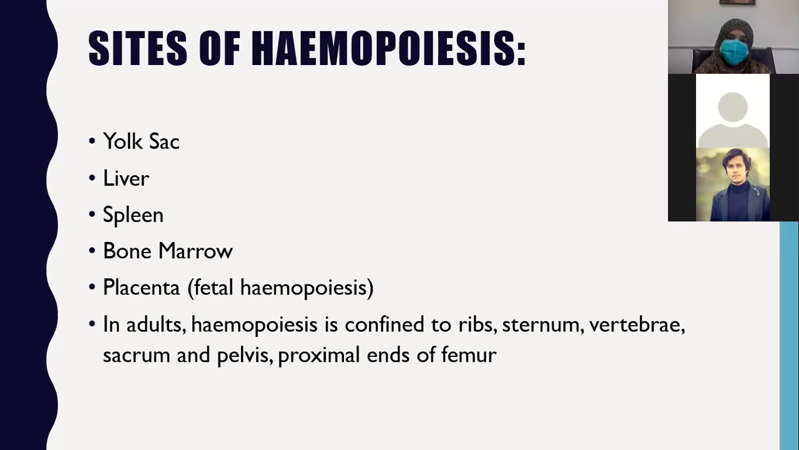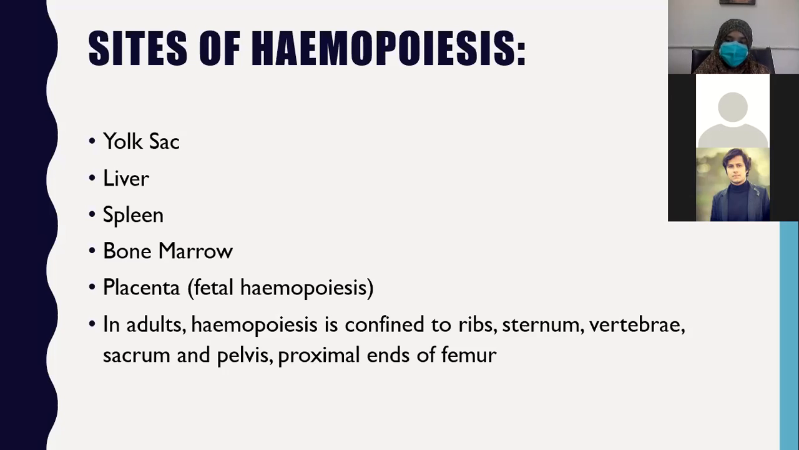So, what are the sites of hemopoiesis? Initially, in early life, hemopoiesis occurs in the yolk sac. Then the liver adds to hemopoiesis in the body. Then the spleen plays its part, and then the bone marrow, when it is functional intrauterine, starts forming all the blood cells. Eventually, when the placenta is fully formed, it takes up fetal hemopoiesis along with all these above mentioned sites.